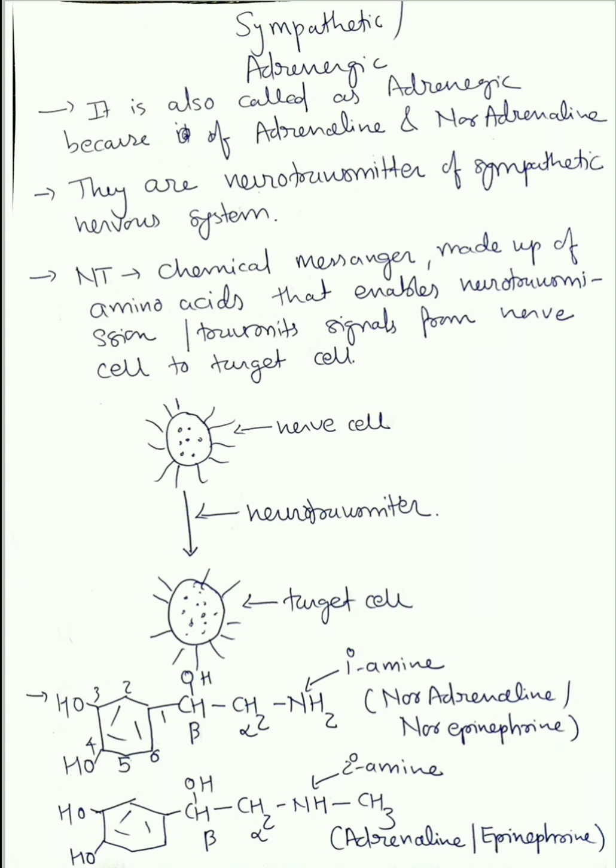Next is the structure of adrenaline or epinephrine. The only difference you can see is here. Instead of primary amine, we have replaced one hydrogen with a CH3 group, and that's why this becomes a secondary amine, because this nitrogen is attached to one and two carbons. So secondary amine, adrenaline or epinephrine. Rest of the structure is the same. Okay, alpha carbon, beta carbon.